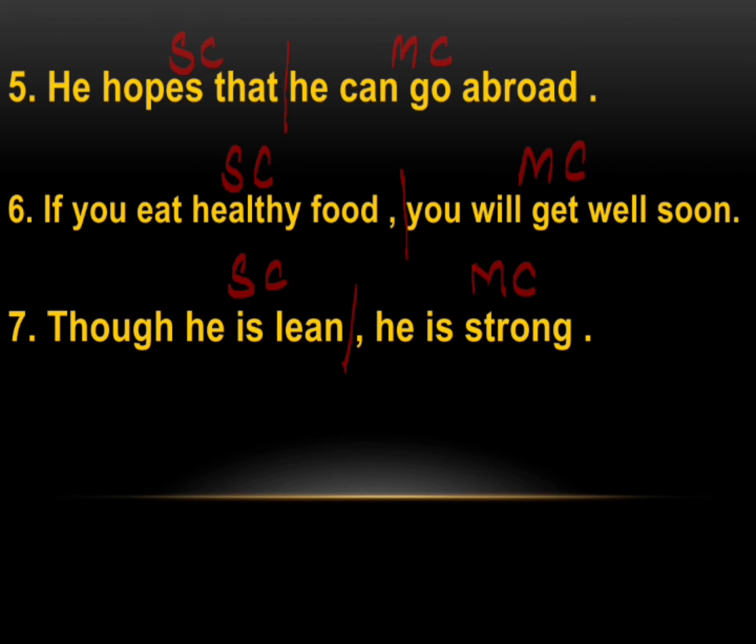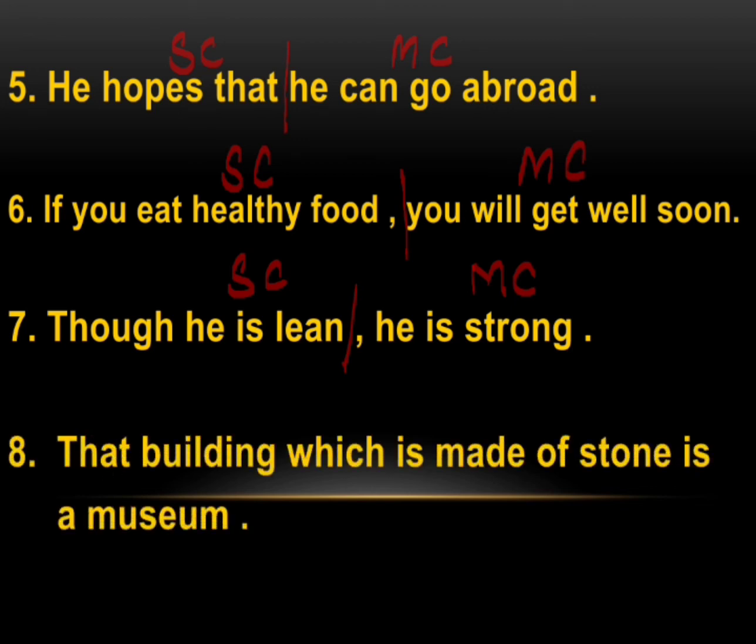Now the next sentence: that building which is made of stone is a museum. Can you guess what the main clause is and what the subordinate clause is? Do you think that building which is made of is the main clause? No. So this sentence is a bit tricky.